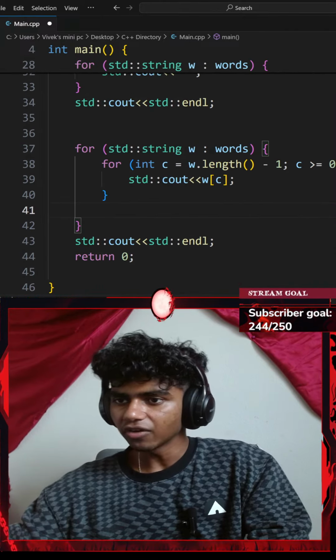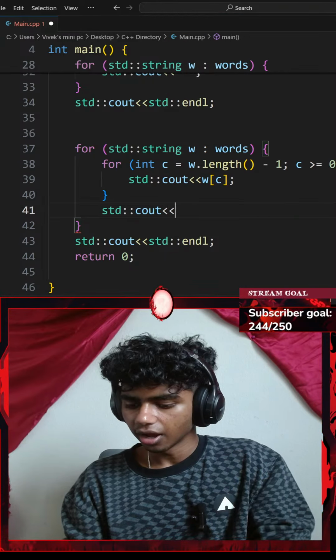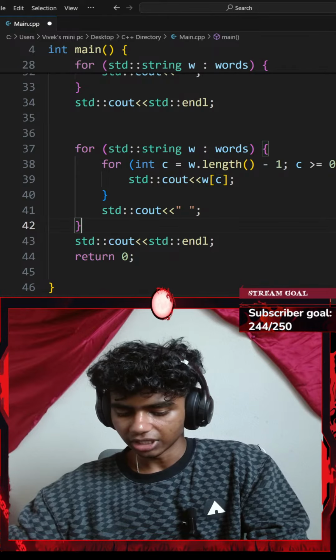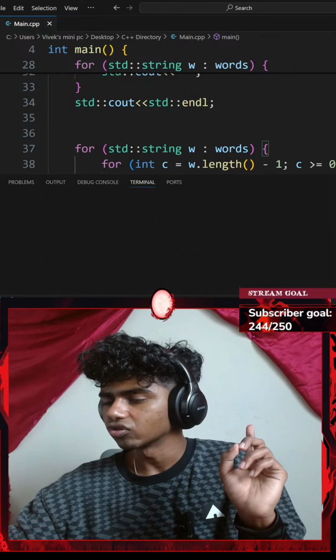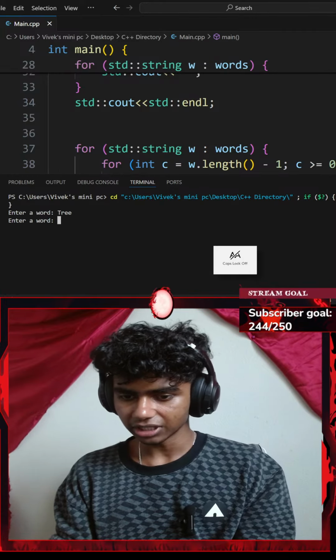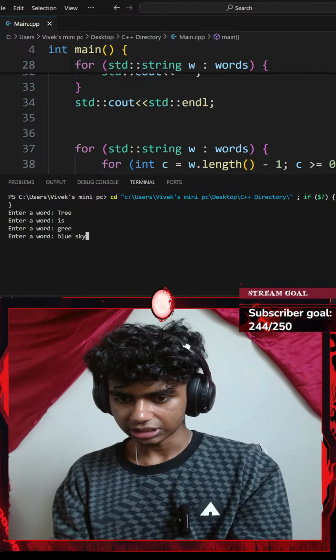And then outside my for loop, let's add a standard console output with an insertion operator of, let's say, an empty space. Okay, perfect. Let me do a Control S to save the code, and if I want to run the command, okay, let's add a few words. So I'll go with something like tree is green and blue sky.